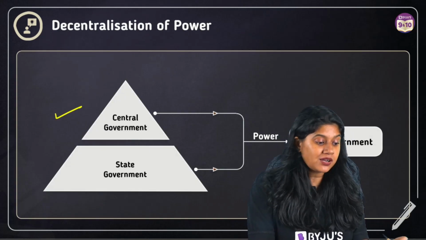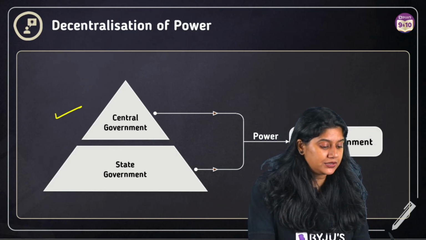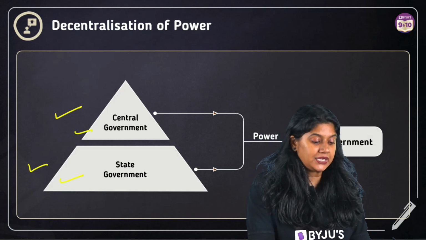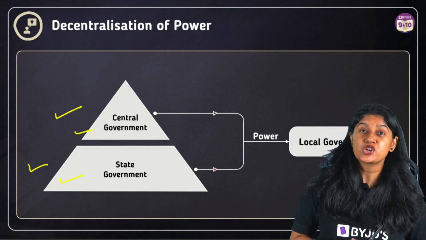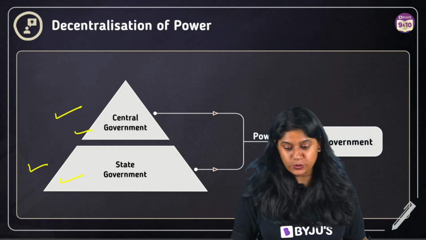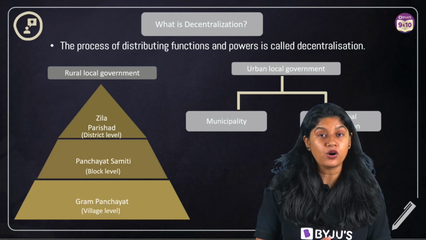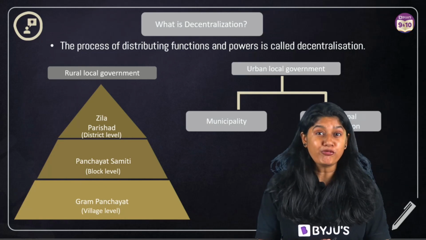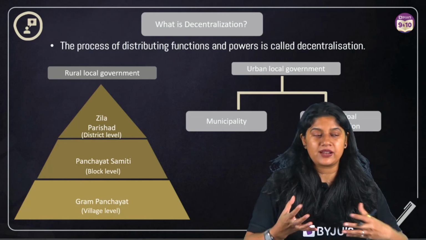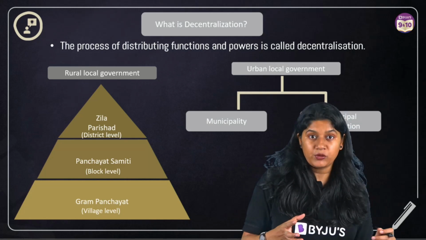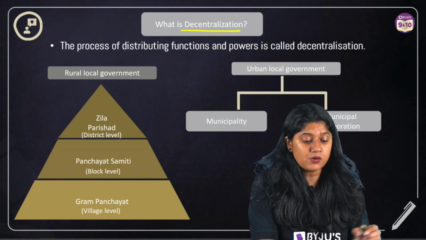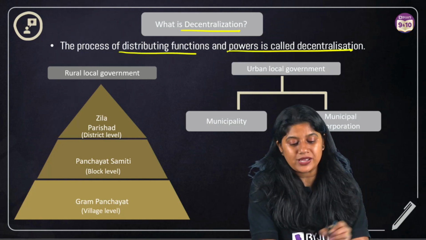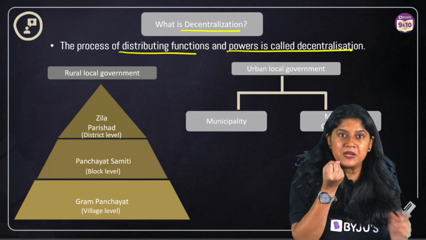Apart from the central government, which holds the maximum amount of power, it shares power with the state government. But furthermore, these two governments, the central government and the state government, share power with the local government also. This becomes absolutely necessary because the local government will be able to work better for the people, because they will be able to understand the concerns of the people. Let's understand how this is happening. We have a very important term, that is decentralization. The process of distributing the power is called decentralization.